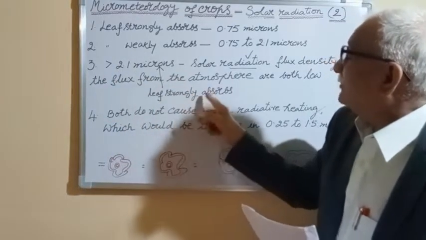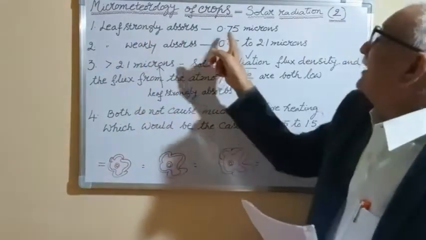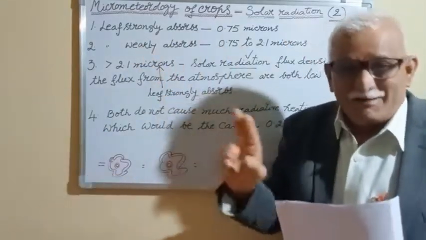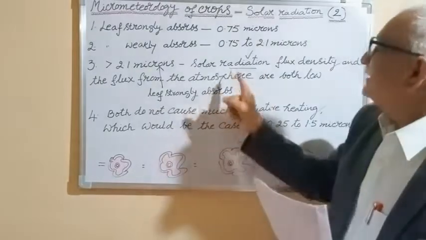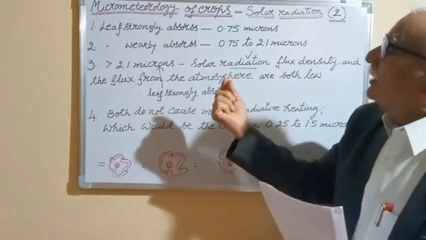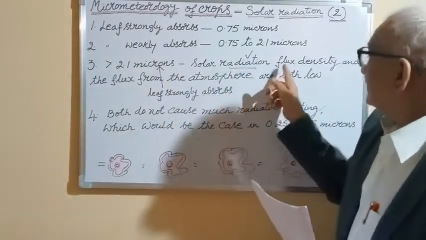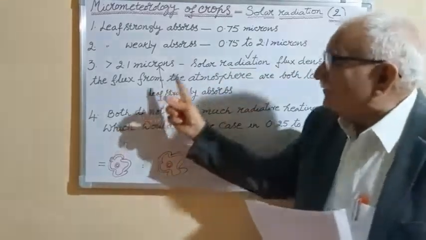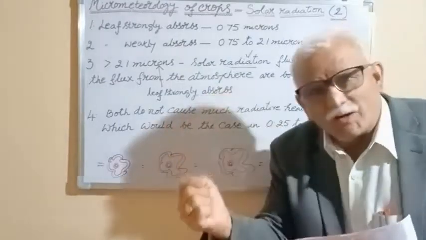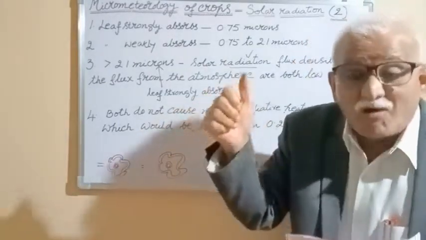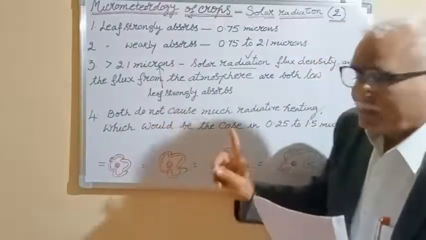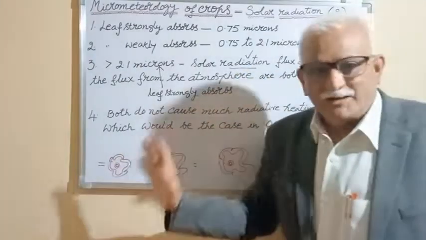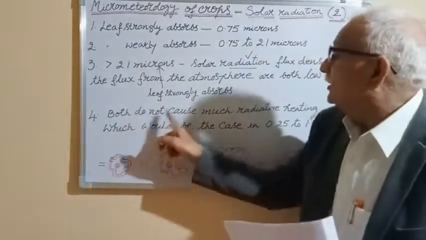Leaf strongly absorbs 0.75 microns. The first point and third point are the same. However, here we have mentioned two terms: solar radiation flux density and the flux from the atmosphere. These two are low. However, leaves strongly absorb. The fourth and last point for today's class, from the examination point of view, JRF, SRF, NET. Now please write, both do not.